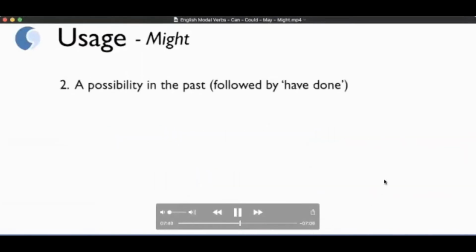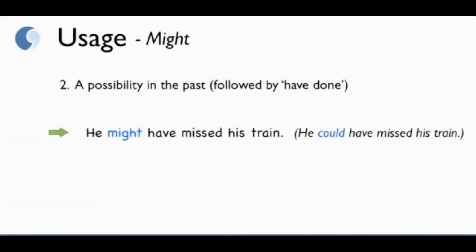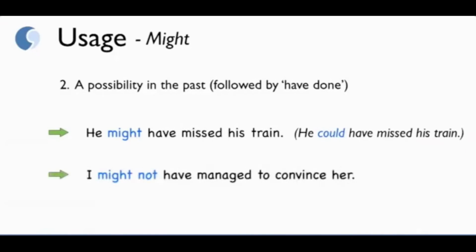And the second usage of might, a possibility in the past. In this case, it's followed by have done. He might have missed his train. Once again, you can use could. He could have missed his train, but not in the negative. I might not have managed to convince her.